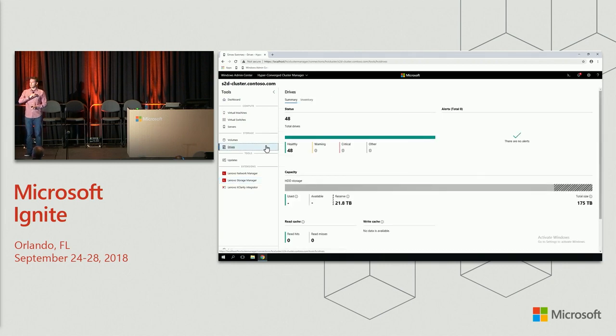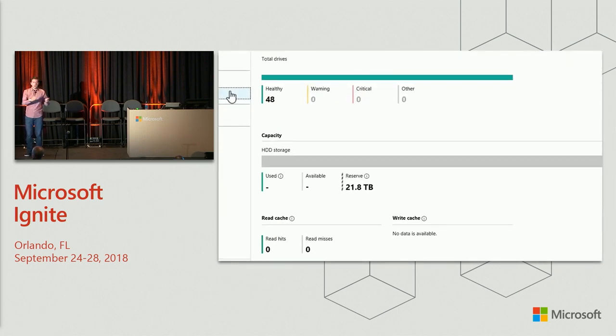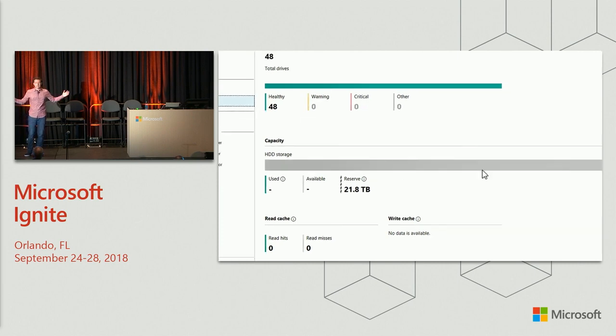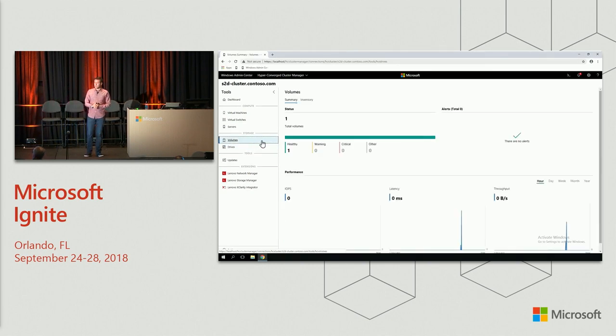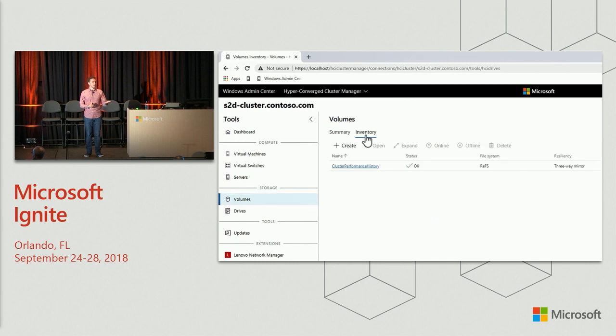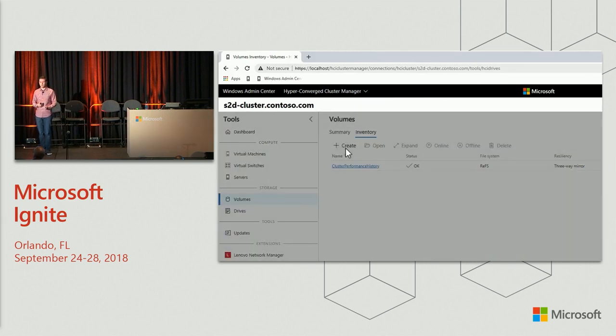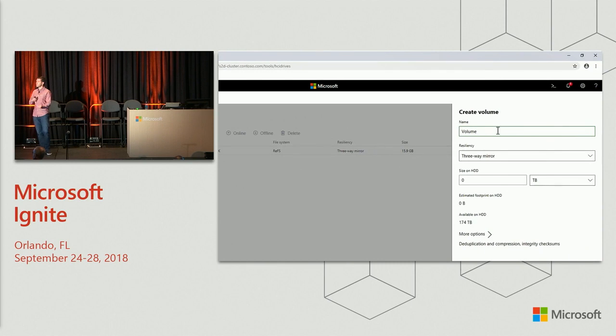And if we go over and look in the drives view, you can see a capacity gauge for how full these drives are. And right now, they are not full at all. It's completely empty. So we have 175 terabytes of hard disk capacity. None of it's used yet. So we can get started using it by creating a volume. By default, there is this one small volume called performance history, which is, I think its name is kind of self-explanatory. It's where we store the performance history. But otherwise, we can create our first real volume.